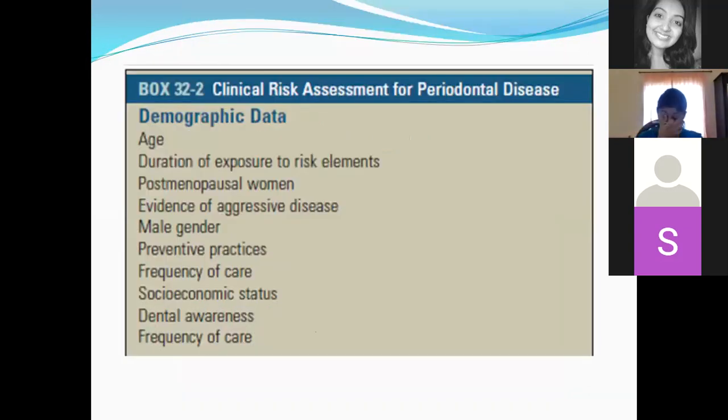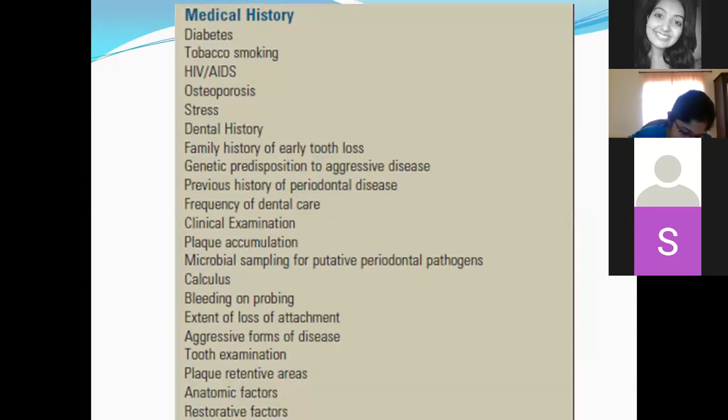Now, coming on to how you go about clinical risk assessment for periodontal disease. That is, a patient has come to you, how will you go about assessing it? First, there are two components. First, you will assess based on the demographic data. Second is based on the medical history.